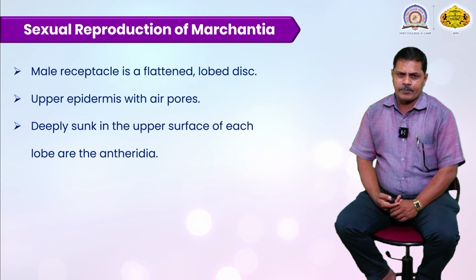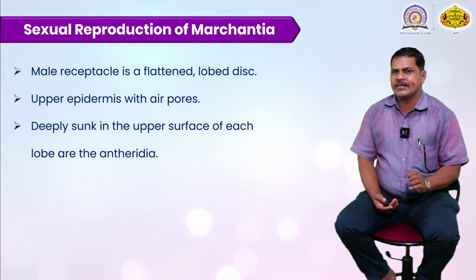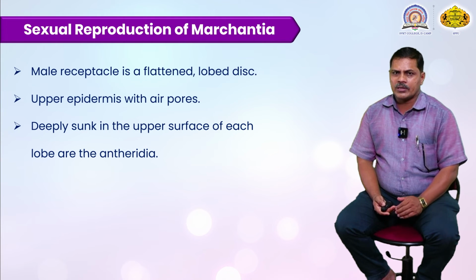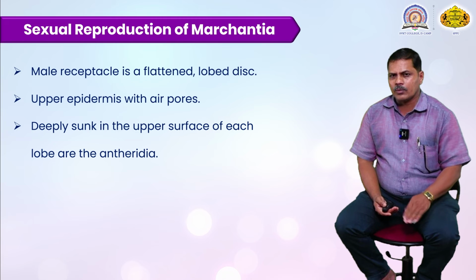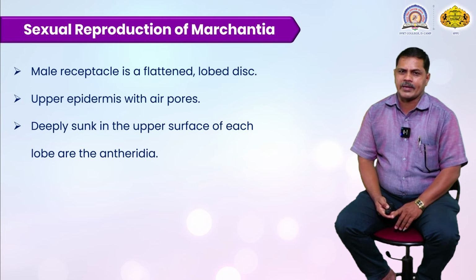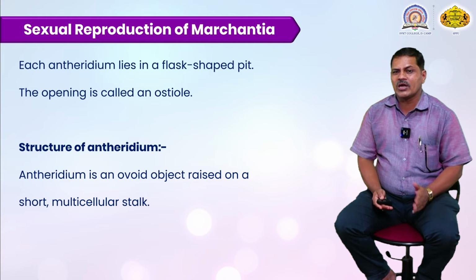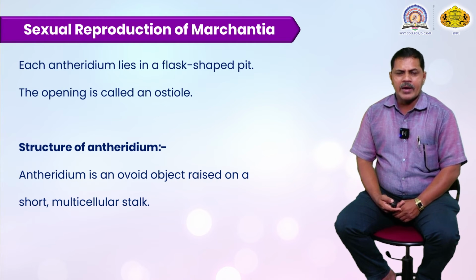The antheridia are deeply sunk in the upper surface of each lobe, developing in the apical portion or notch portion of this Marchantia. In Marchantia species, each antheridium lies in a flask-shaped, conical structure. It develops at the apical portion, and the basal portion is called the stalk.